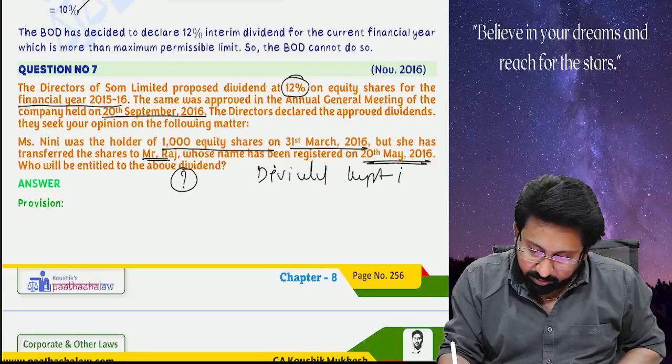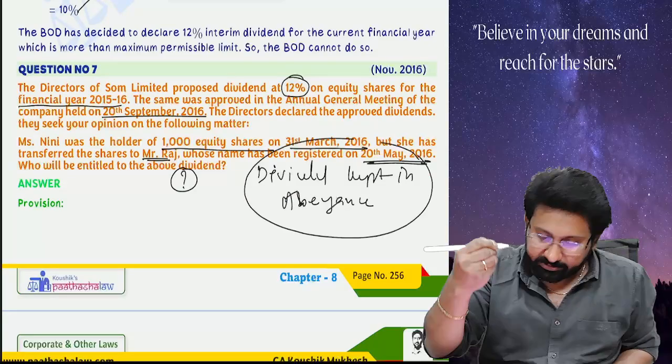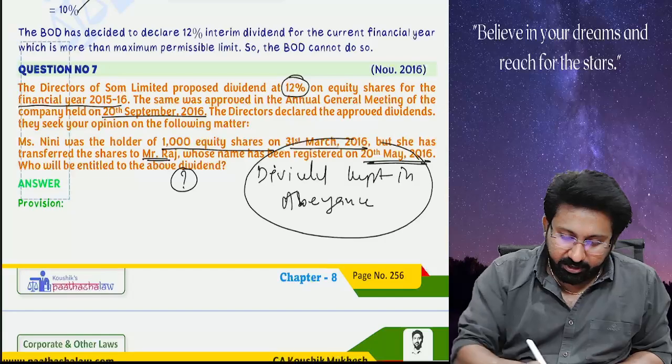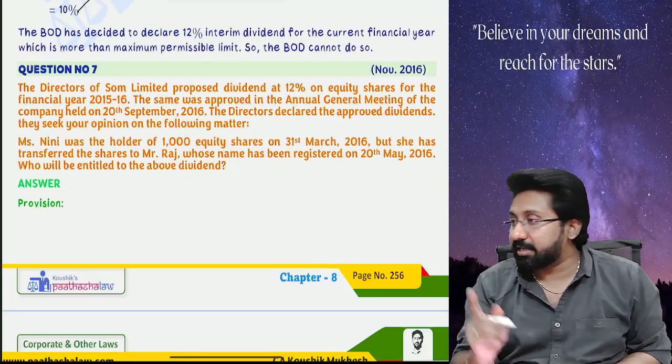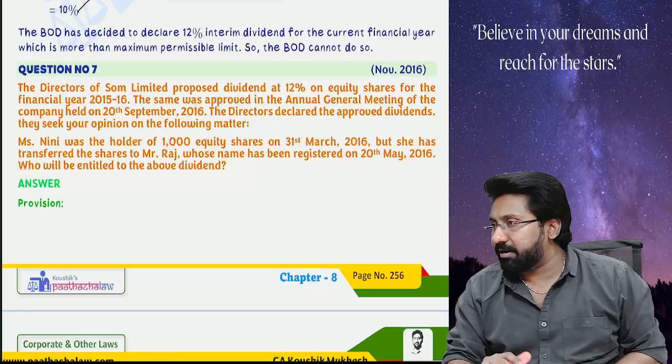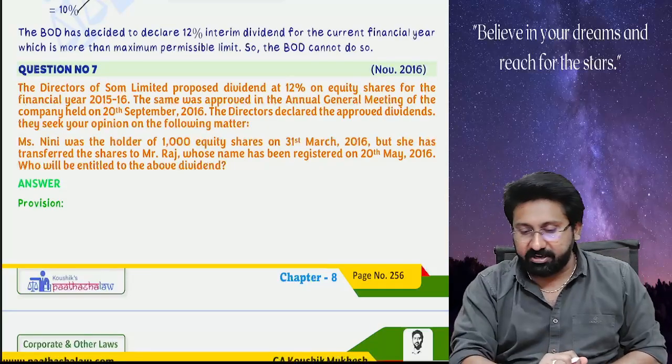called dividends kept in abeyance. What is the concept here? Dividends kept in abeyance, that's the name of the concept. What do you mean by dividends kept in abeyance? Dividends which are held, withheld, are called dividends kept in abeyance.